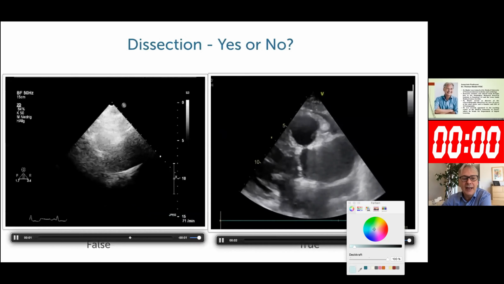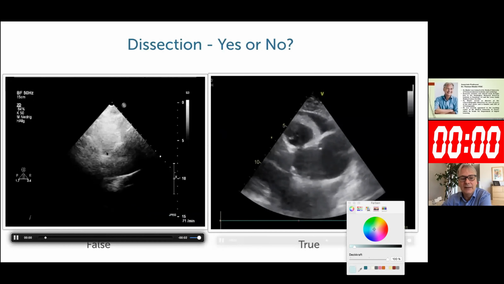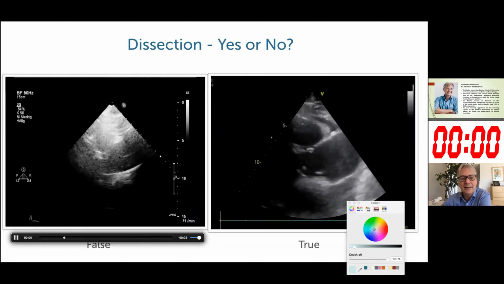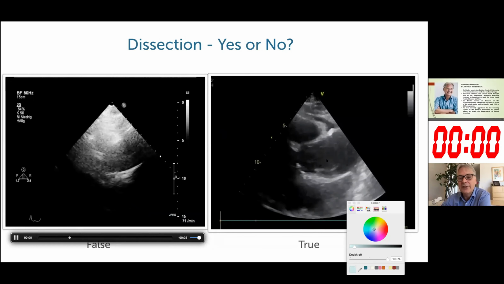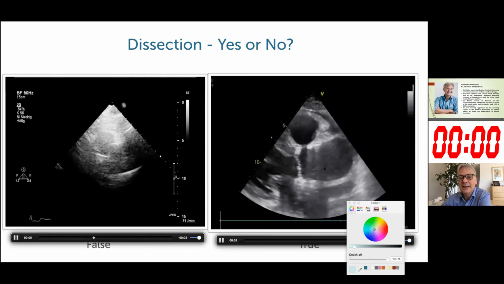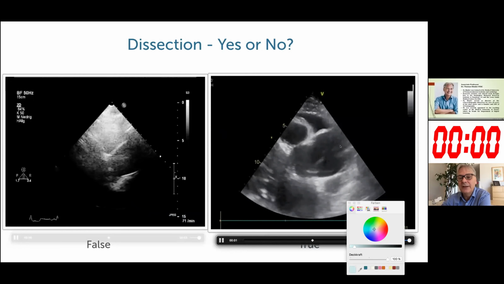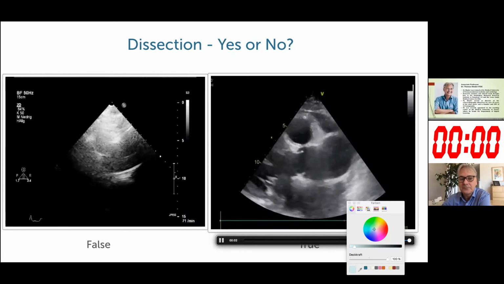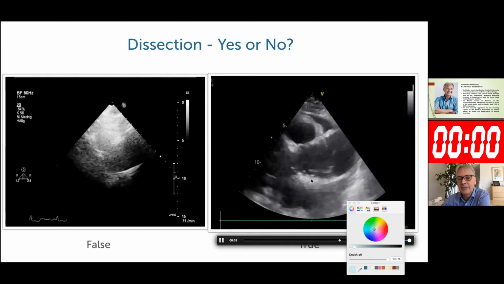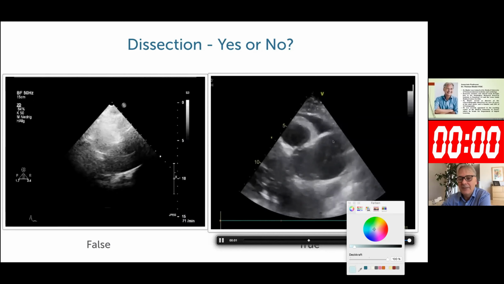Here's the third case that I've documented, again with a very similar finding. This is not a dissection. This is definitely a reverberation. While this here is a true dissection. You can see that it moves differently than the anterior wall. It has more of a tangential motion here. We see that this patient also has a little bit of dilatation of the aorta.